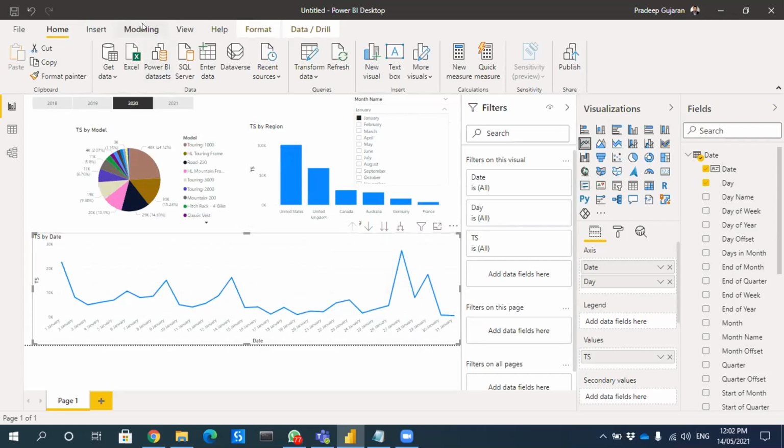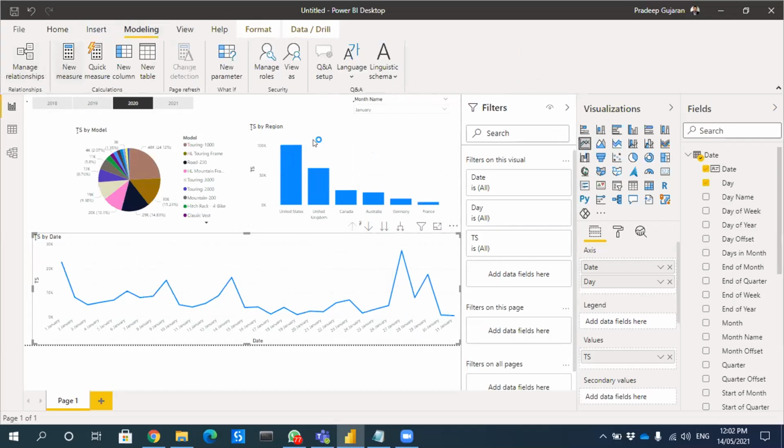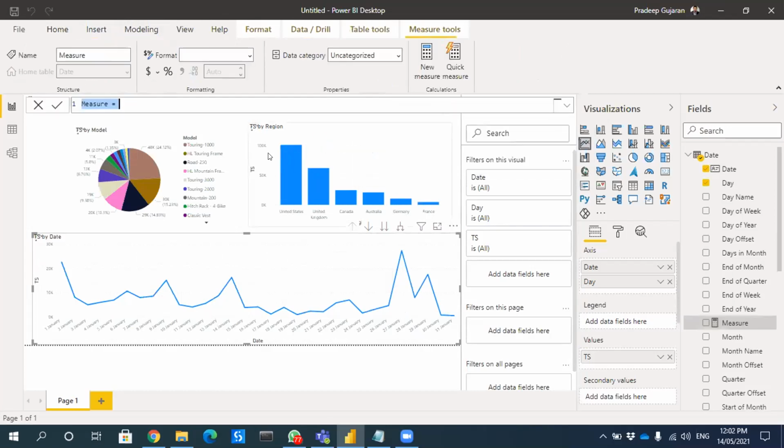Yeah. So for that, you can do one thing. You can actually create one more measure, which is like last year sales.